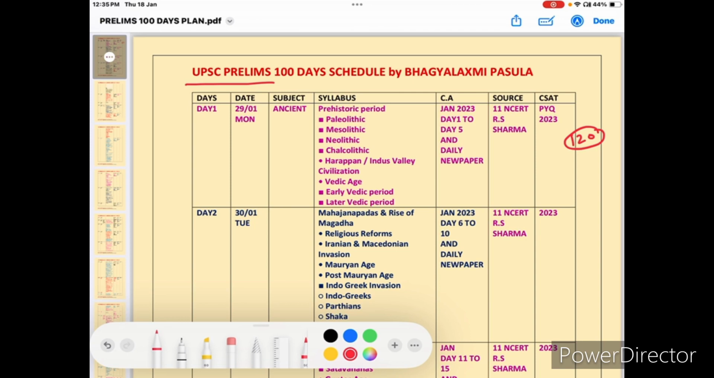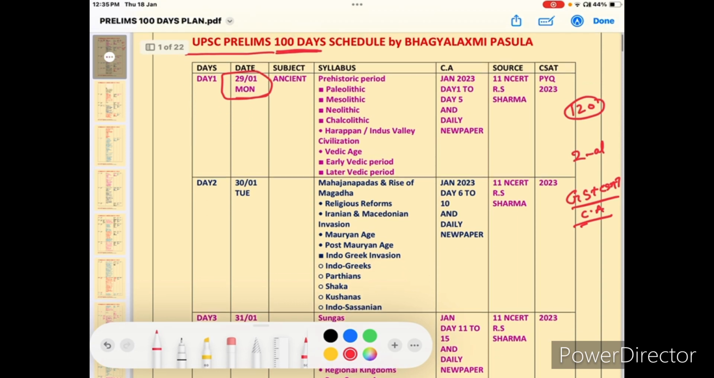So now we are planning for 100 days and our program is going to start on the 29th of this month, 29th Jan. Okay, so we are planning in 100 days time. In 100 days, at least two revisions. Our target is at least two revisions, one good revision and one simple revision. So in this we need to prepare GS and at the same time CSAT, and at the same time current affairs also. These three things are very important for the UPSC exam. So how to prepare? I'll give some plan.